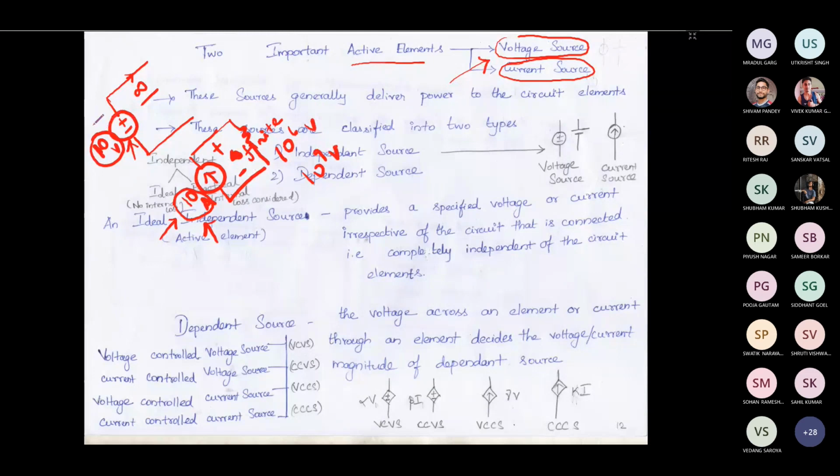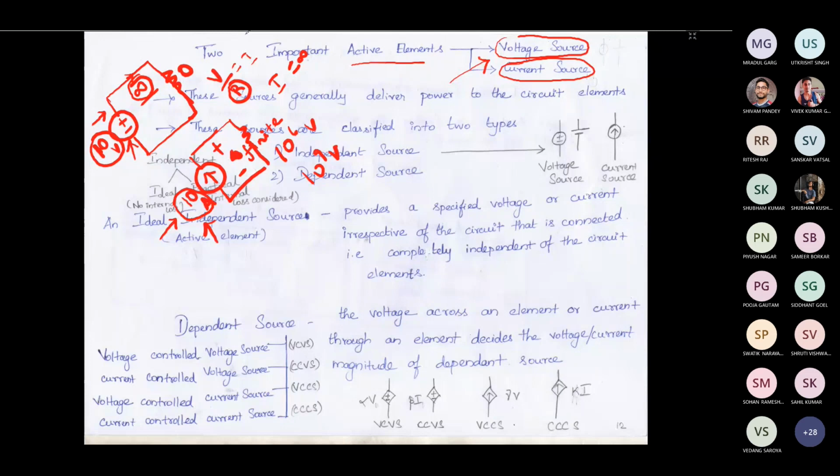Similarly, here the voltage source is capable of providing 10 volt, even when the current can be infinite. The current can be infinite only if you have a resistance across this element of 0. If the resistance across this element is 0, then V divided by R is equal to I, so if R is 0, you will get infinite current. That is also the theoretical point of view, not the practical point of view.